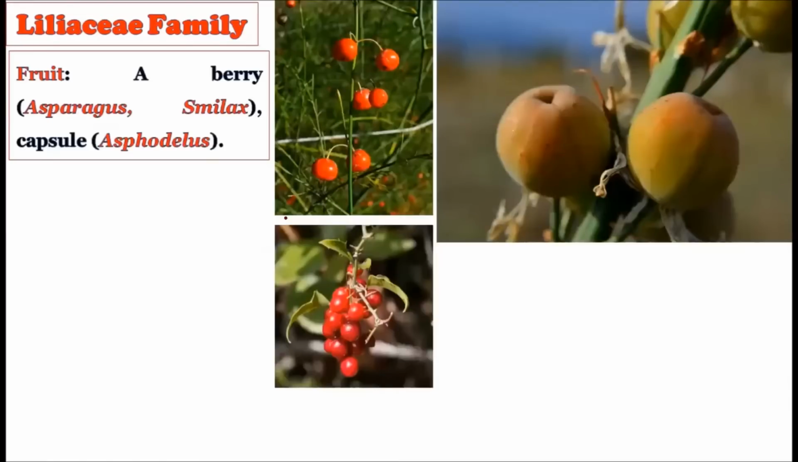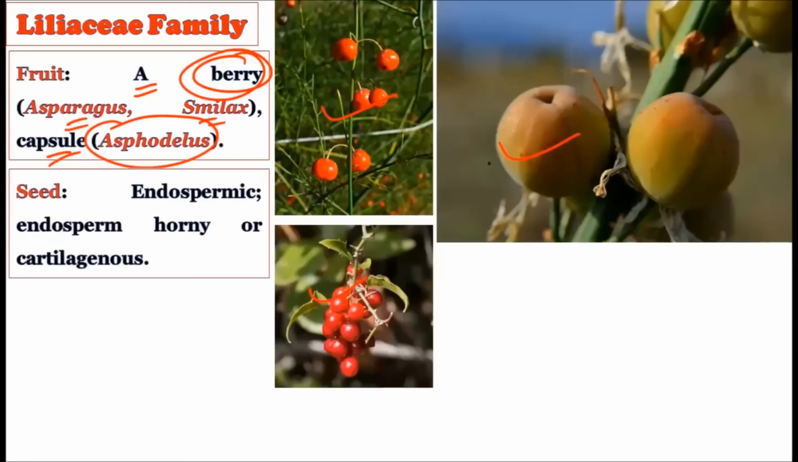Now let us consider the fruit, how the fruit is there. A berry type of fruit is there in the case of Asparagus and Smilax. See, this is the Asparagus fruit and this is the Smilax fruit, and they are showing the berries. The capsule type of fruit can also be seen in Asphodelus. This is the Asphodelus fruit, and the capsule type of fruit is there for this Asphodelus, but the majority of the time you will find the berry type of fruit in the Liliaceae family.